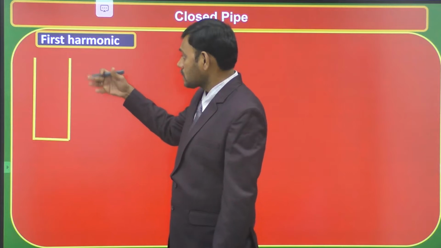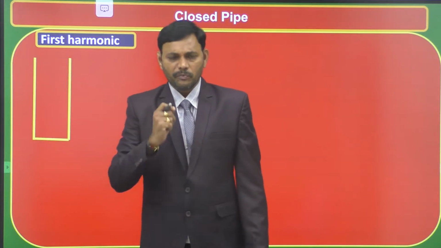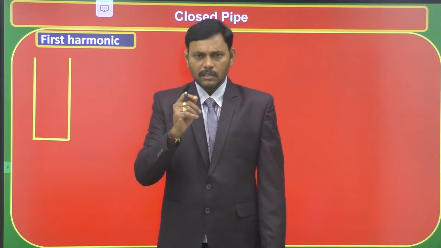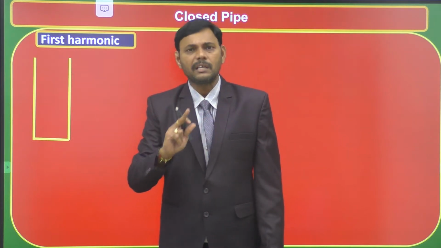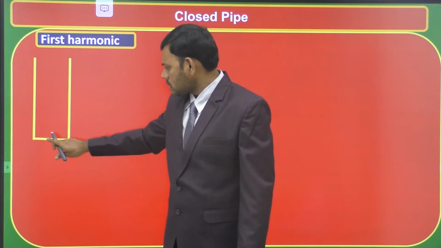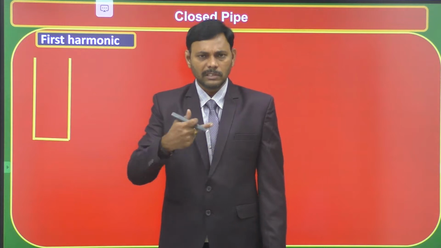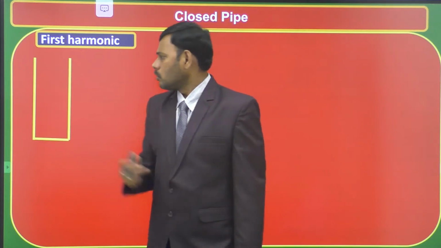We know that we discussed already, at the open end of the pipe there is a free movement of vibration of the particles, hence always a displacement antinode is formed at the open end. Displacement antinode forms at the open end, and there is no such free movement of the particles at the closed end. So the closed end always gives a node for stationary waves formed in a closed pipe.